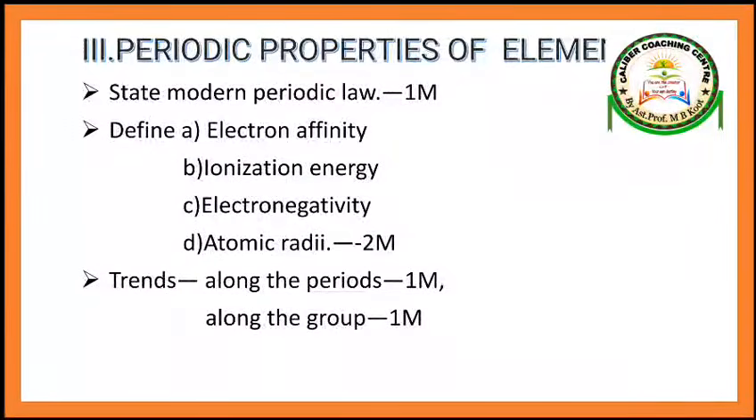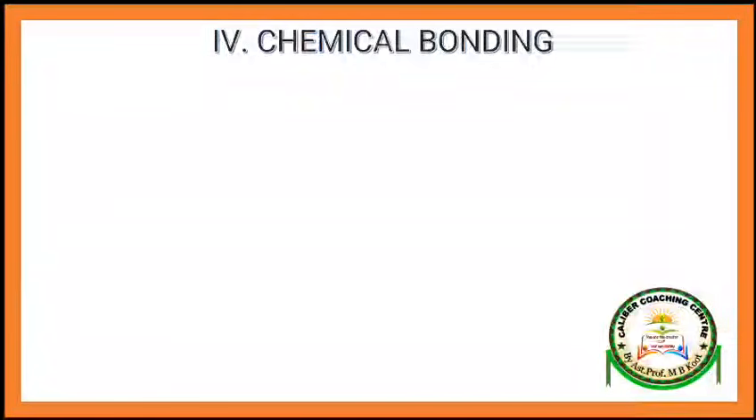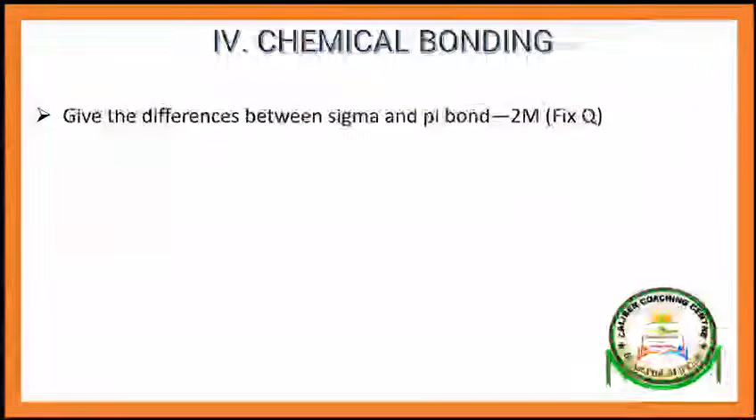Yes. Let us discuss chapter number 4, chemical bonding and molecular structure. This is a very important chapter, guys. Give the differences between sigma bond and pi bond. This is a fixed question, guys. Difference between sigma bond and pi bond. So many times they have asked this question for the annual examination.